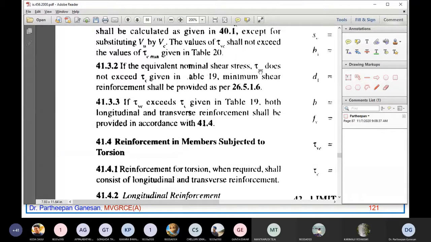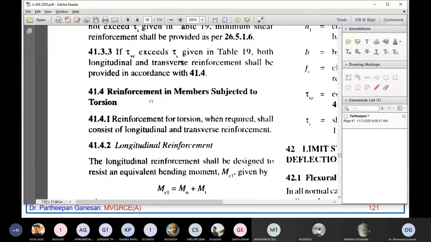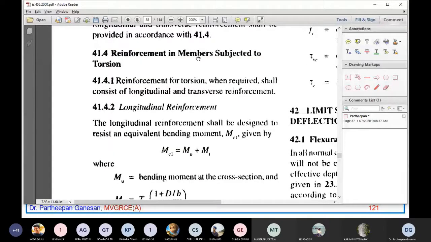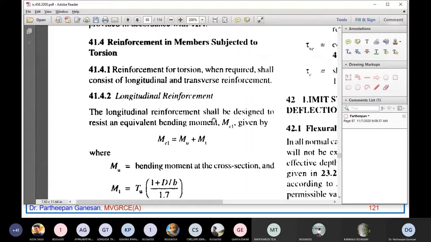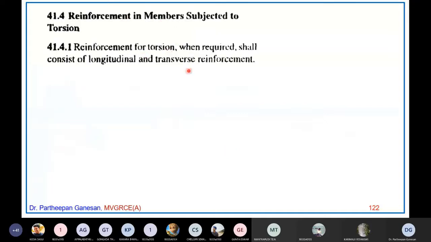Now, if the equivalent nominal shear stress tau VE does not exceed tau C given in table 19, minimum shear reinforcement shall be provided. If tau VE exceeds tau C given in the table, both longitudinal and transverse reinforcement shall be provided in accordance with 41.4. 41.4 is this one, reinforcement in members subjected to torsion. So reinforcement for torsion, when required, shall consist of longitudinal reinforcement and transverse reinforcement. Now I am going to show you this one. The same thing I copied here.